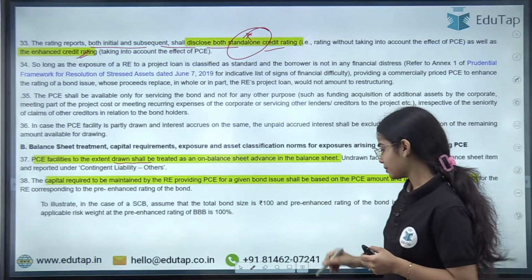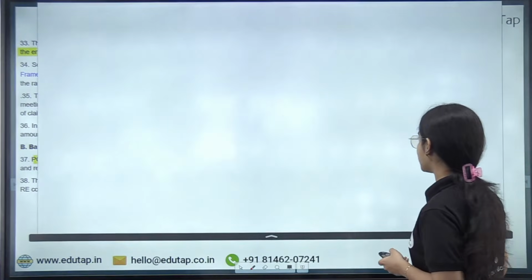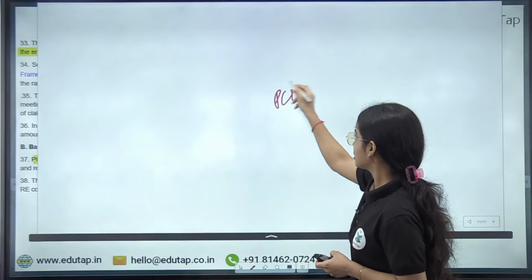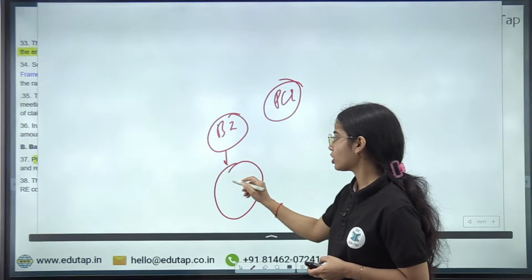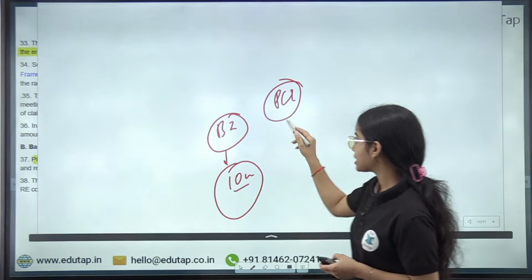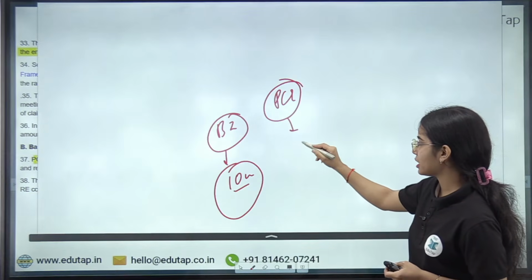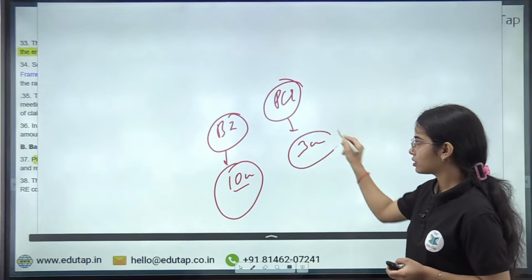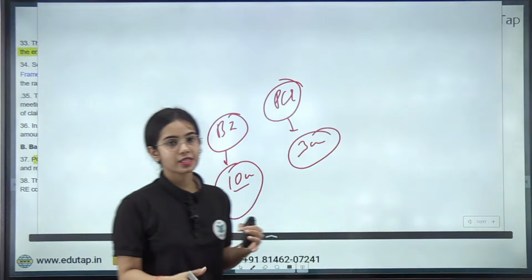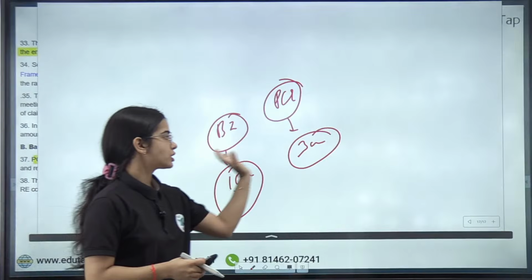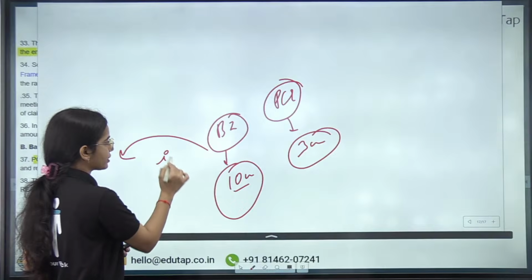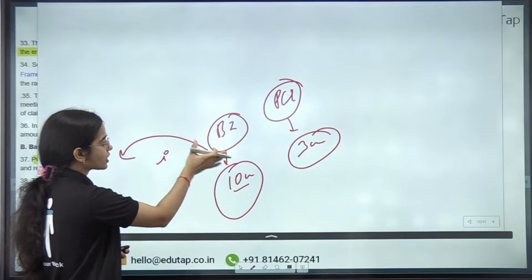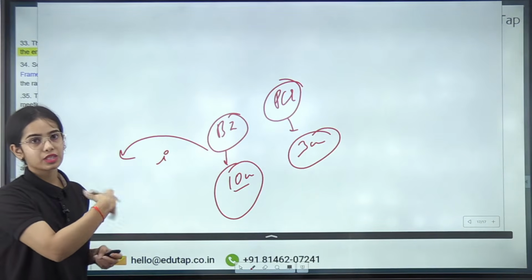The PC facilities to the extent drawn. So basically, let's say the bond issuer is issuing a bond worth 10 crores. The PC, the partial credit enhancement, is provided by the NBFC worth 3 crores. Out of this, let's say the bond issuer is facing a problem paying the interest at one time.